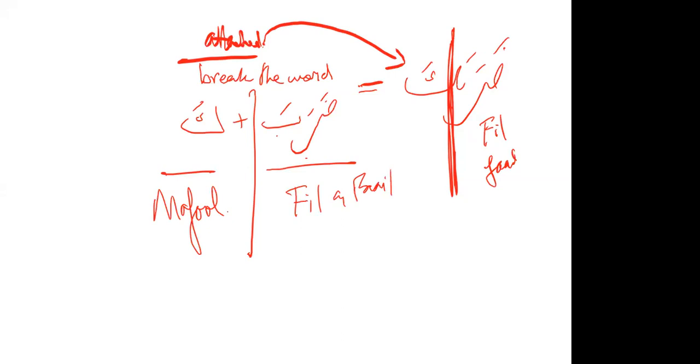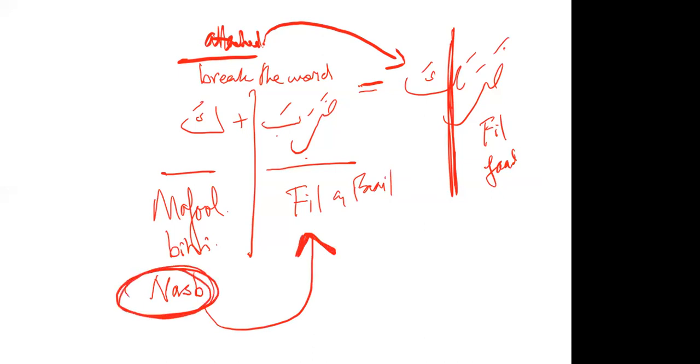So the attached pronouns with a fail can never be the fail. They will always be maf'ul. Why? Because the attached pronouns we did are always nasab, and the fail is always rafa.